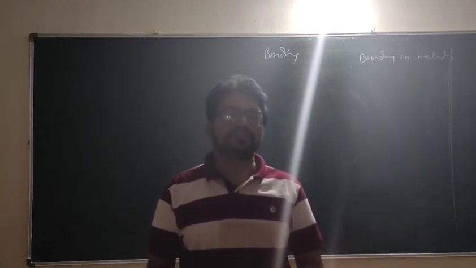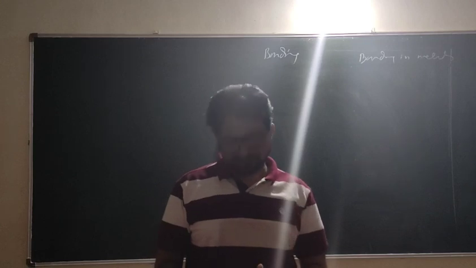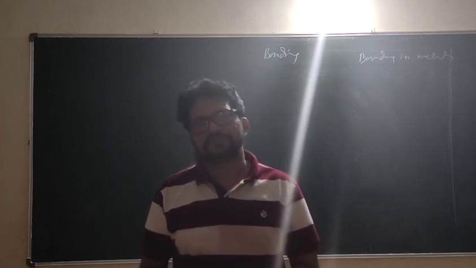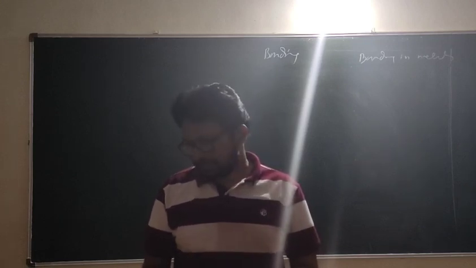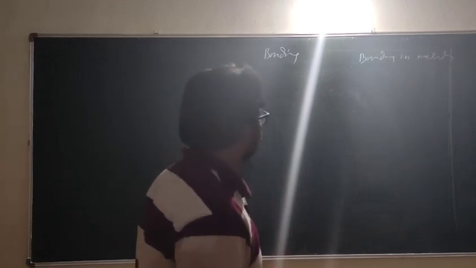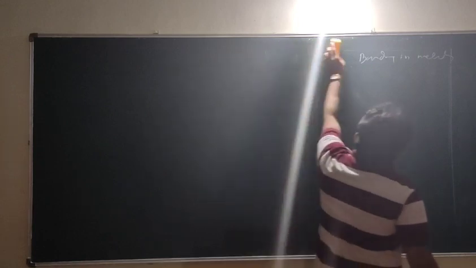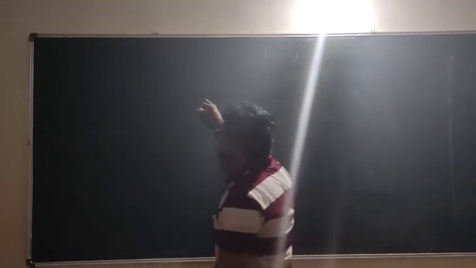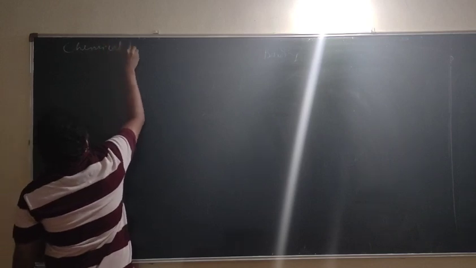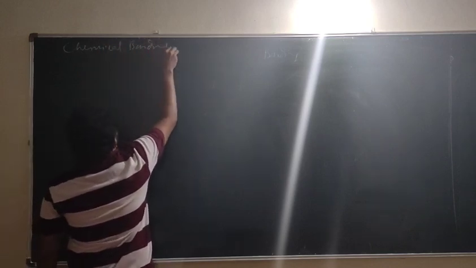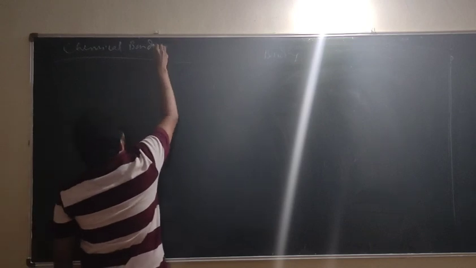It becomes easy to learn the next very important chapter in chemistry, and that is one of the biggest chapters. It is chemical bonding.